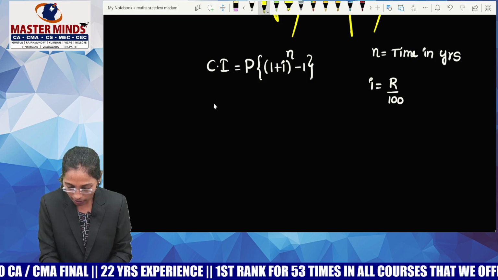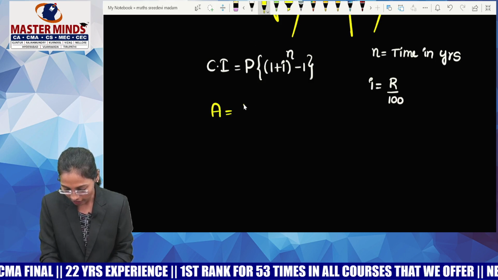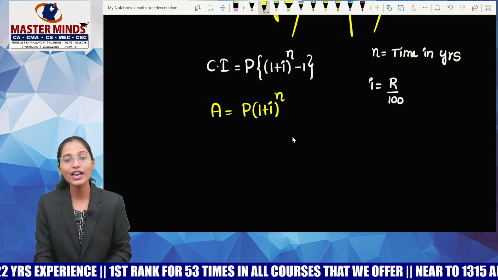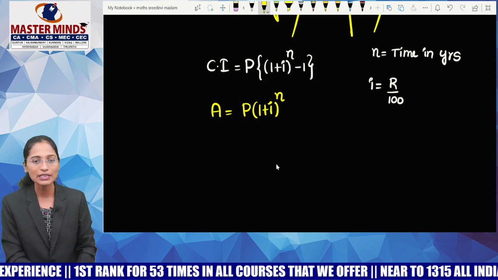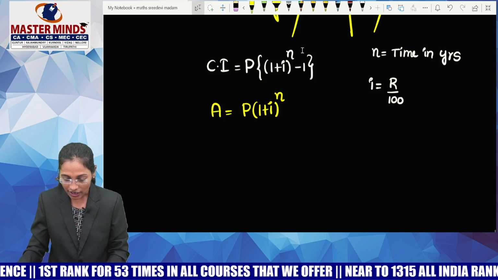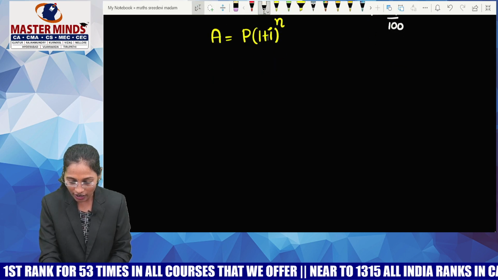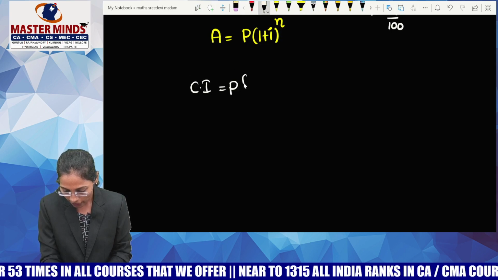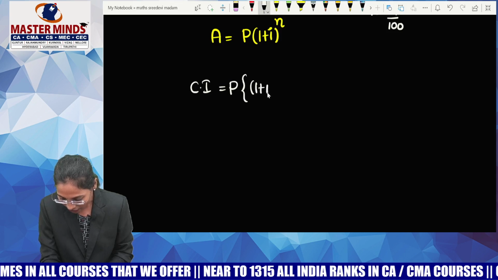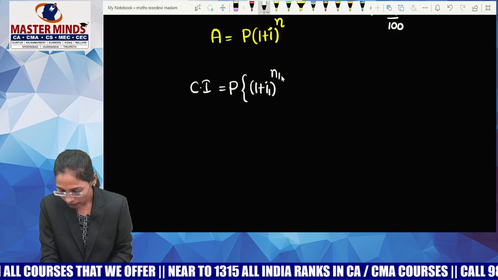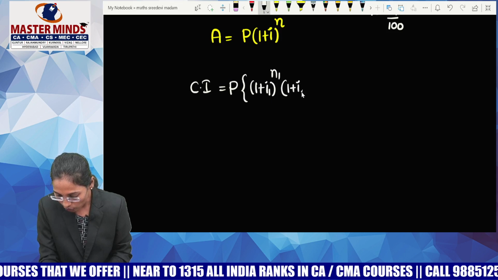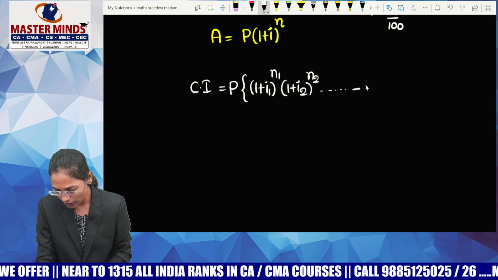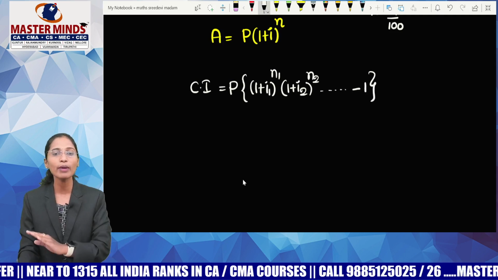Now, let me write down the formula for amount in compound interest. Amount equals P of (1 plus I) whole power n, which means the amount at the end of nth year is P of (1 plus I) whole power n. Now, guys, if there are different rates of interest, then the formula for compound interest is P of (1 plus I1) whole power n1 into (1 plus I2) whole power n2, like that, whatever the number of rates of interest and years there are, continuing, minus 1.